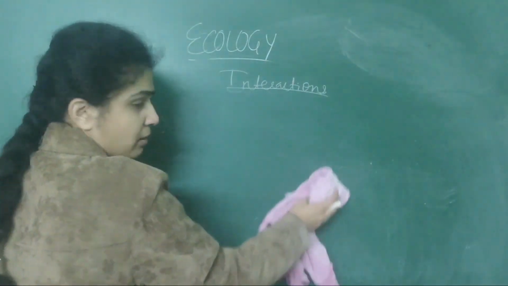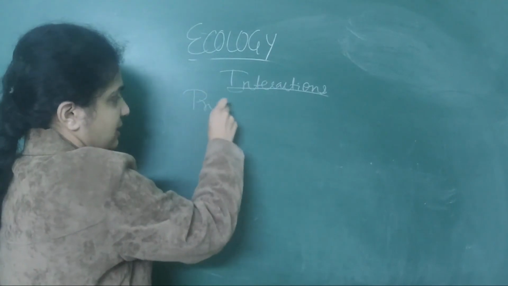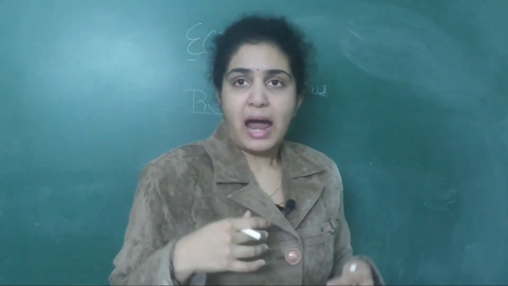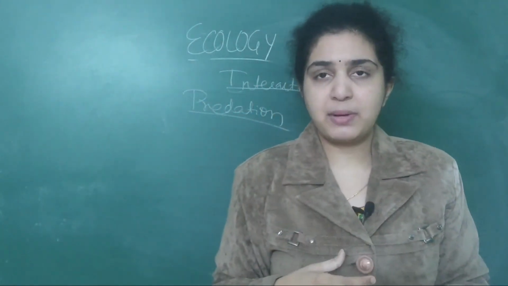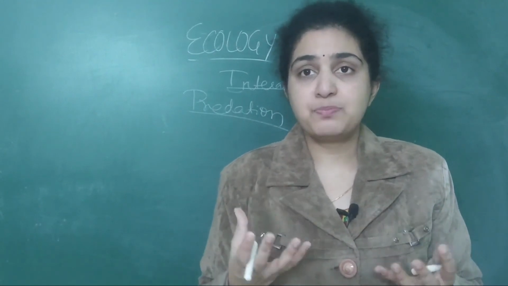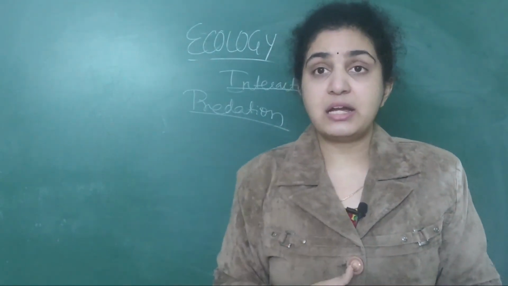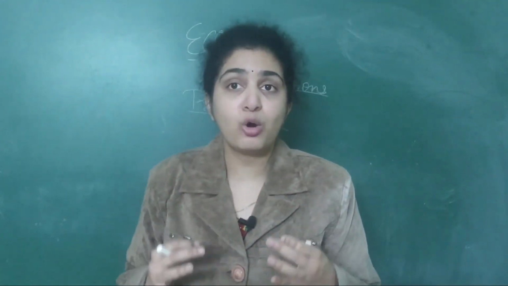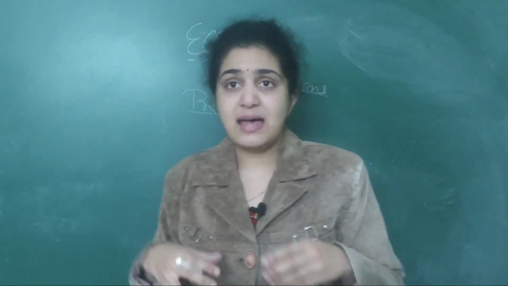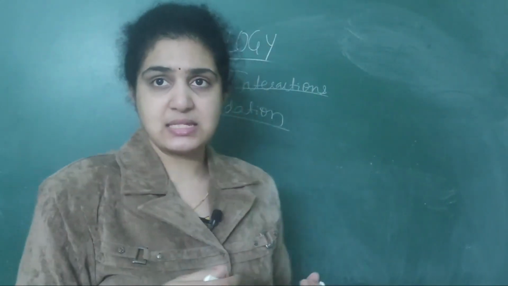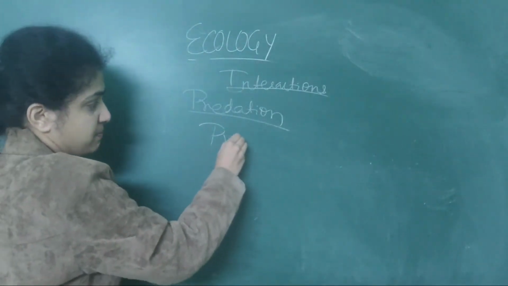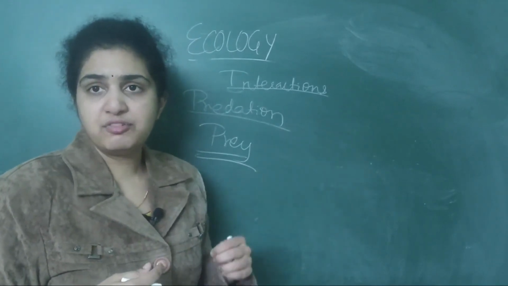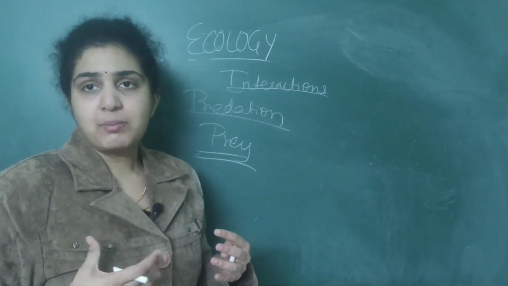Another thing about predation is, if predators are more, and they eat so many preys, after a few days this prey will not be available for these predators to eat. So what will happen? These predators also will die due to lack of food. So the preys have adopted a special mechanism to defend against the predators.